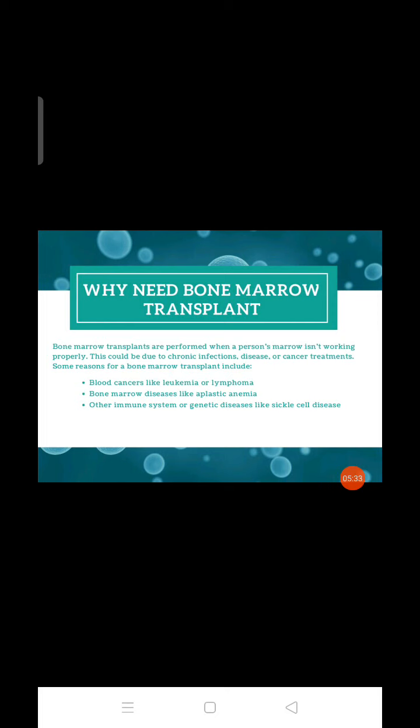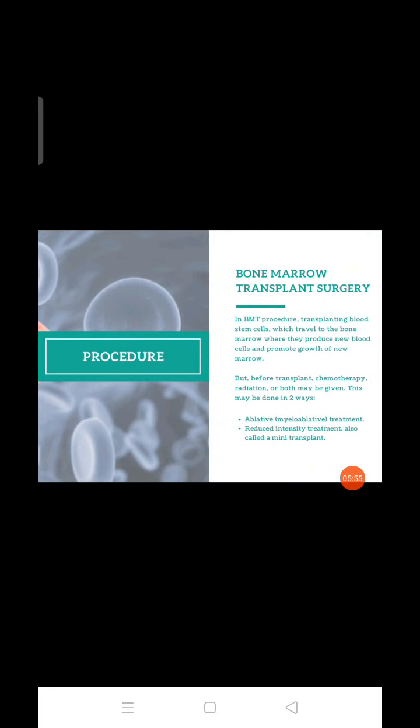Bone marrow disease, like aplastic anemia, and other immune system or genetic diseases, like sickle cell disease, are the indications. In these conditions, we have to do bone marrow transplantation, like for blood cancer, bone marrow disease, or other immune system kind of disease. Okay, what is the procedure?